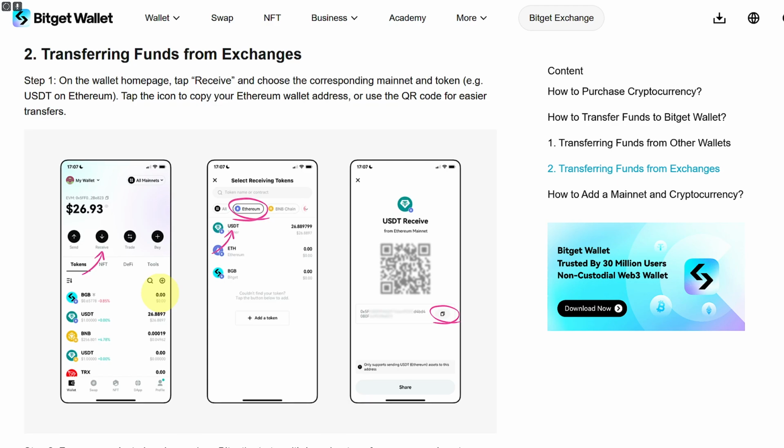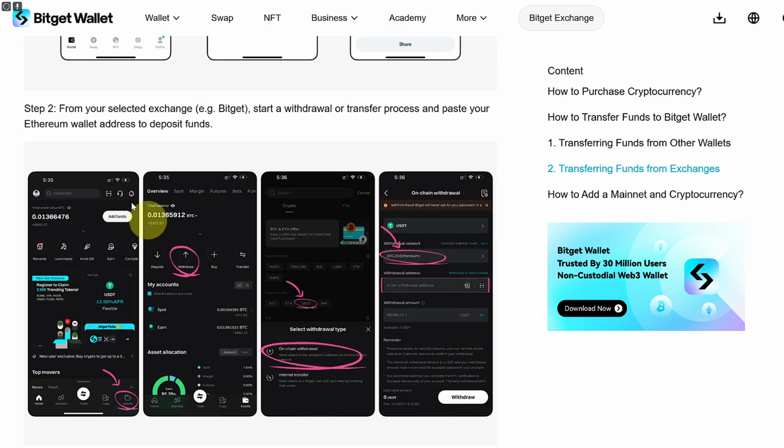And if you are trying to transfer funds from exchanges, you need to head over to your wallet homepage as well and click on receive and choose the corresponding mainnet and token again, USDT on Ethereum. Tap on the icon. Then from your selected exchange, like for example Bitget, start the withdrawal or transfer process and paste your Ethereum wallet address in there. So eventually, once you do that, you will be able to move your funds from Bitget wallet to Bitget exchange.